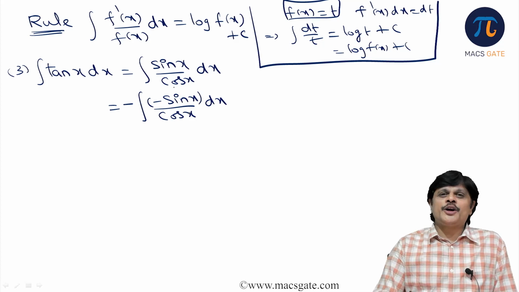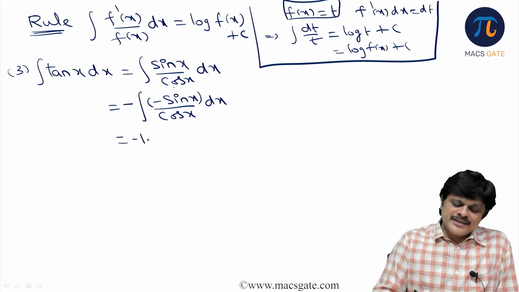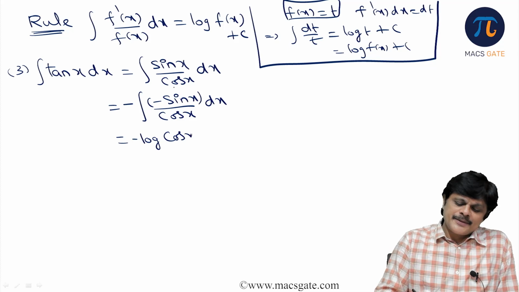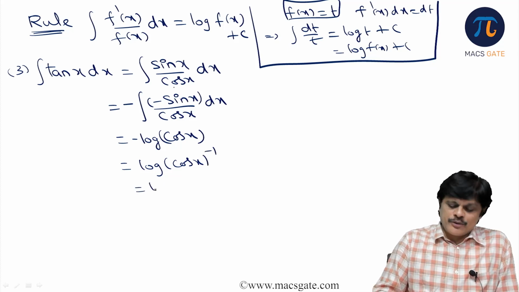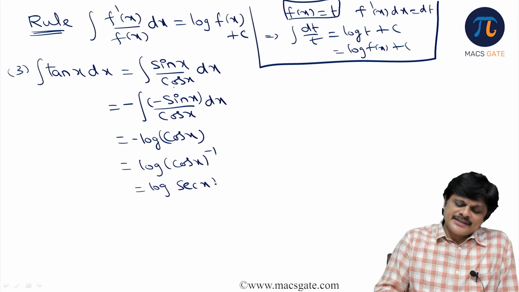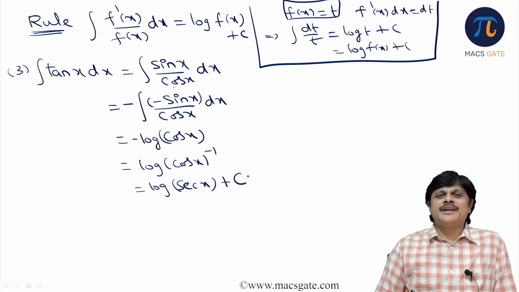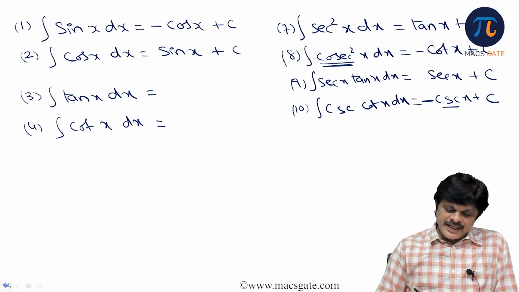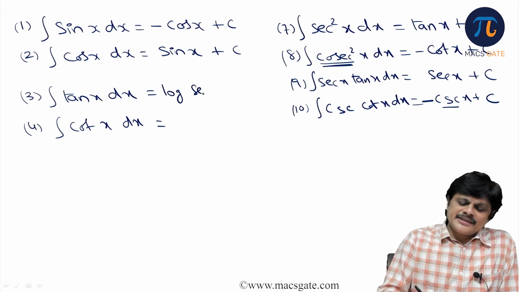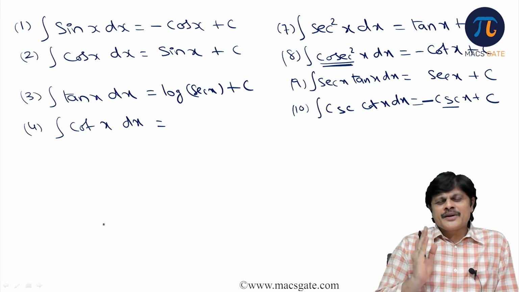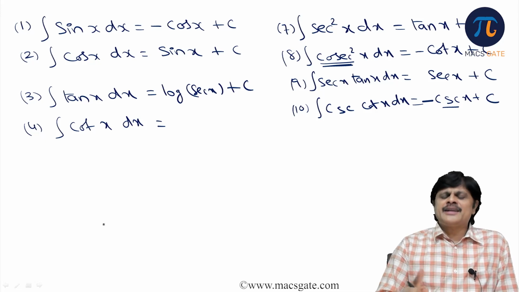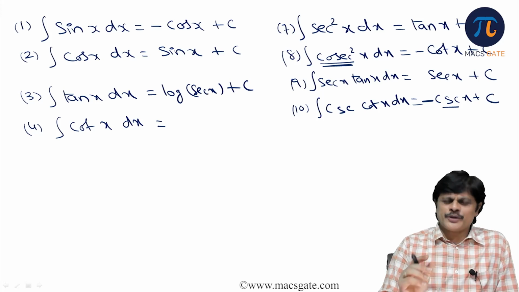Now derivative of denominator is numerator, so that is minus log cos x, which is log cos x power minus 1, which is log of 1 by cos x, that is log secant x plus constant of integration. So integral of tan x is log secant x. Strictly speaking you have to put the mod sign, but as I told you, we take the values of x such that it is positive only, so we generally ignore that. It is only a convenient notation, nothing more.